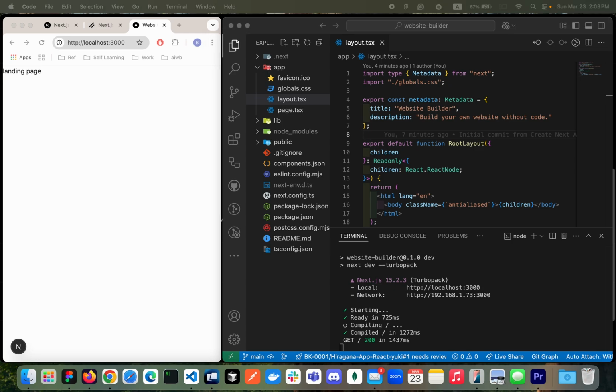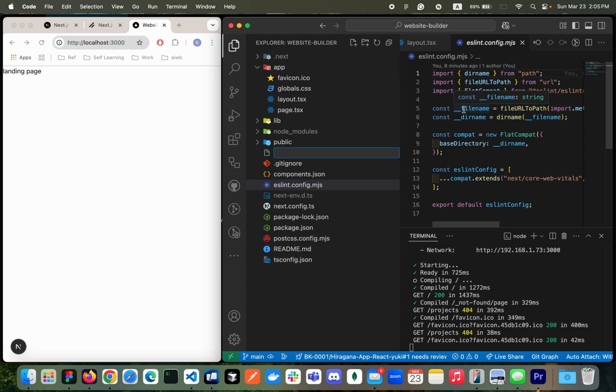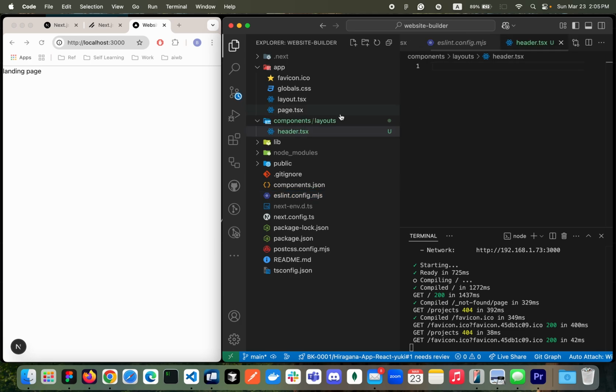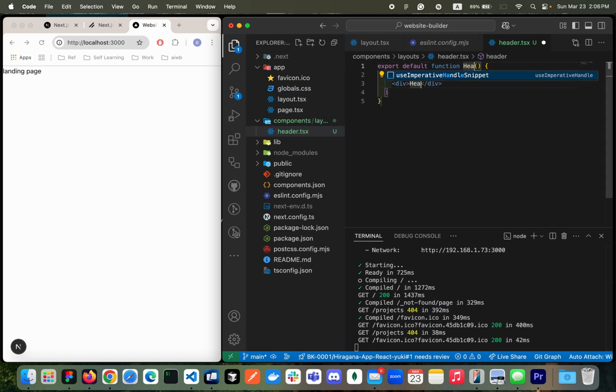Okay, let's just start. What I want to do first will be creating the header so that we can navigate easily whenever necessary. To create the header, you can just create the file directly and then add the components slash layouts and then header.tsx. So then it's gonna create folders and then the component, right? Which is awesome. So now we are gonna create, let me just adjust the screen a little bit, the component called header.